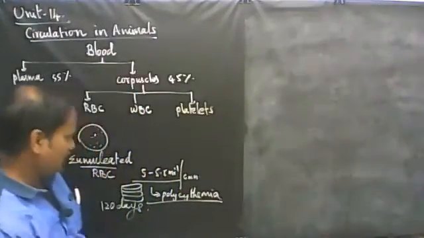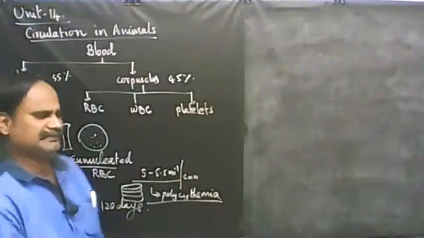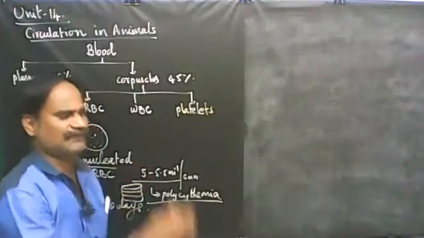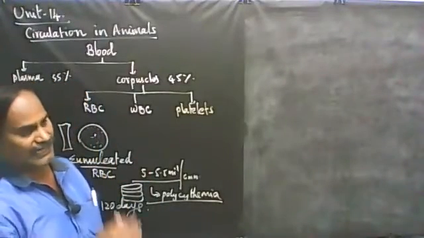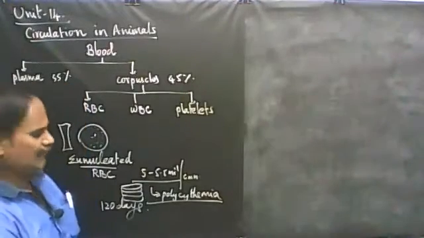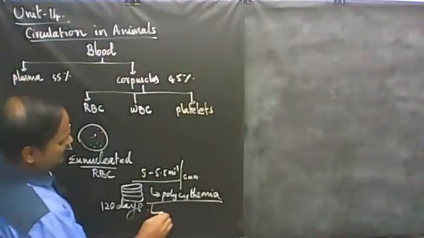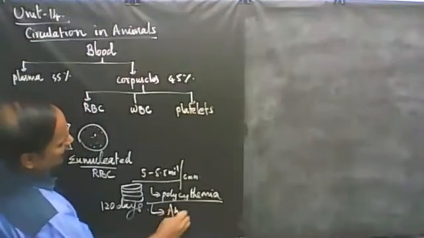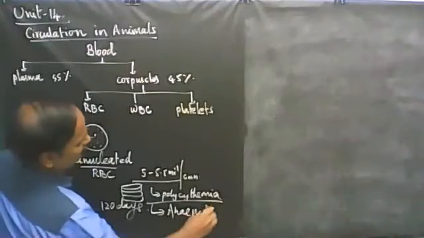Suppose the RBC number decreases from the normal level, it leads to the condition called anemia. What is called anemia? Ratha sogai.